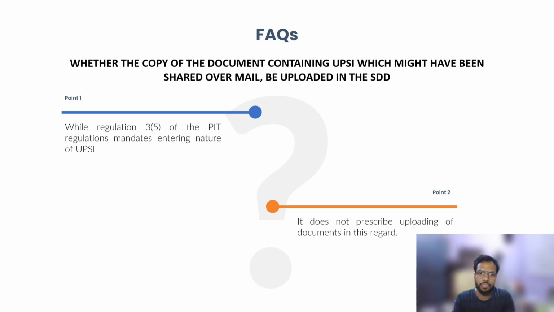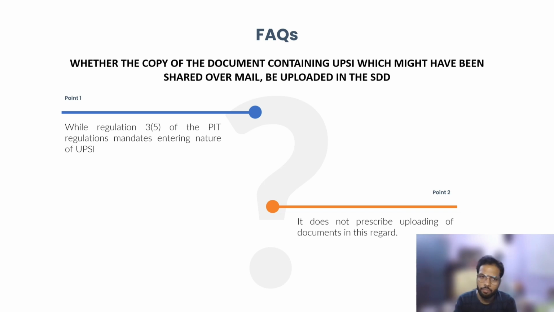And when you say I shared the UPSI, generally we share such information over emails, maybe as Excel, PDF or Word documents containing that unpublished price sensitive information. So is it mandatory to upload that document? If you read the regulation, it does not prescribe uploading any documents.